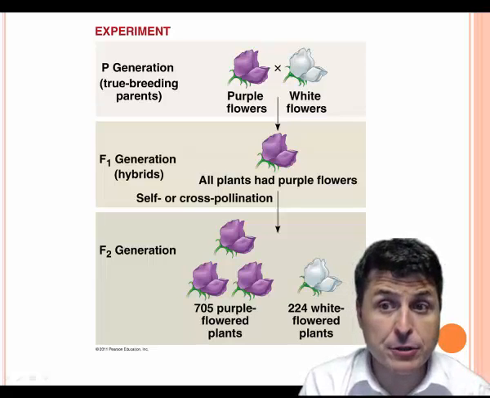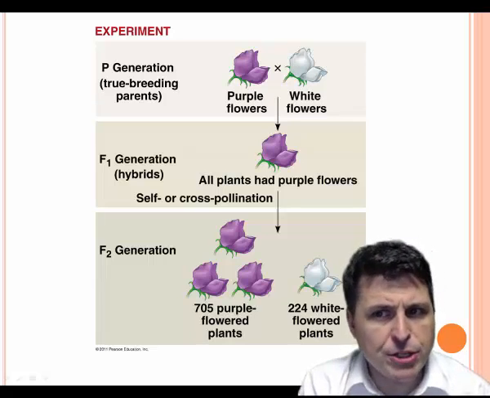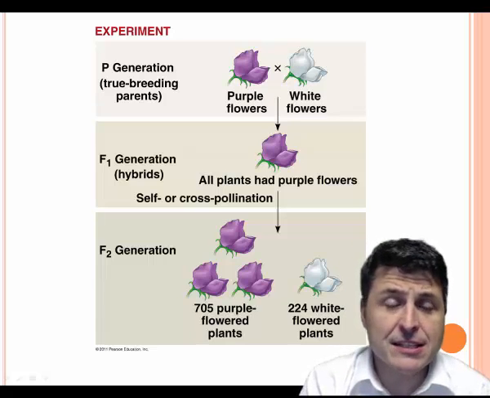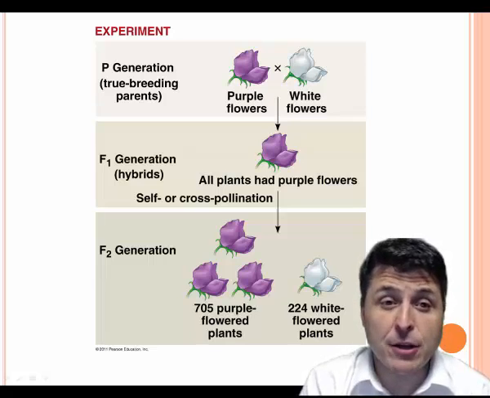One form appeared to be dominant over the other, which is to say that it masked the presence of the other trait. So in this case, the purple trait must be dominant over the white trait.